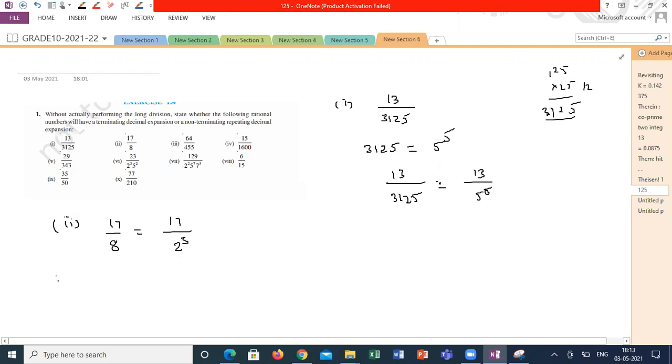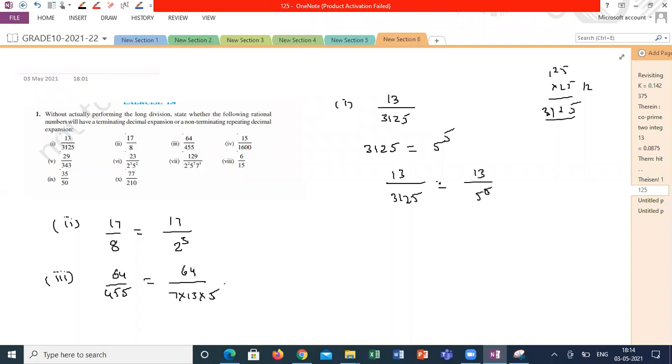What about the next one? 64 by 455. 64 by 7 into 13 into 5. Is my prime factorization correct?